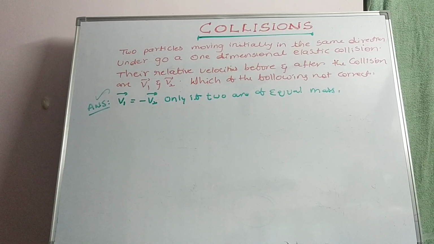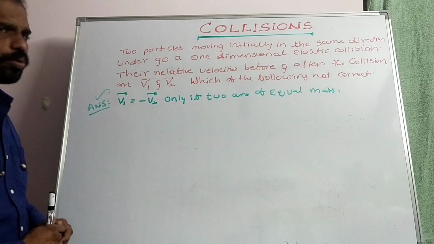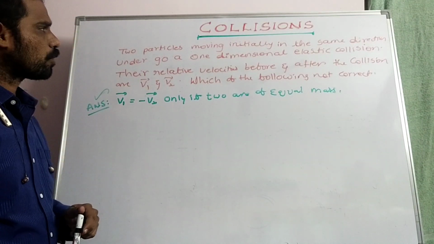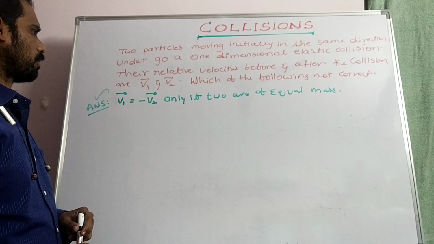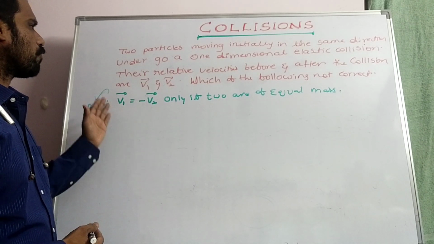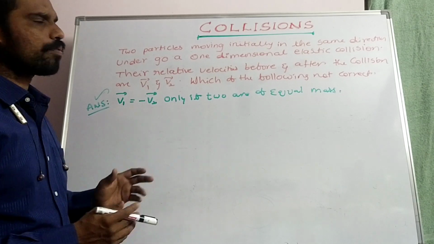Hi, today we are going to discuss problems on collisions. Here we have a problem. Two particles moving initially in the same direction undergo a one-dimensional elastic collision. Their relative velocities before and after the collisions are v1 bar and v2 bar. Which of the following is not correct?